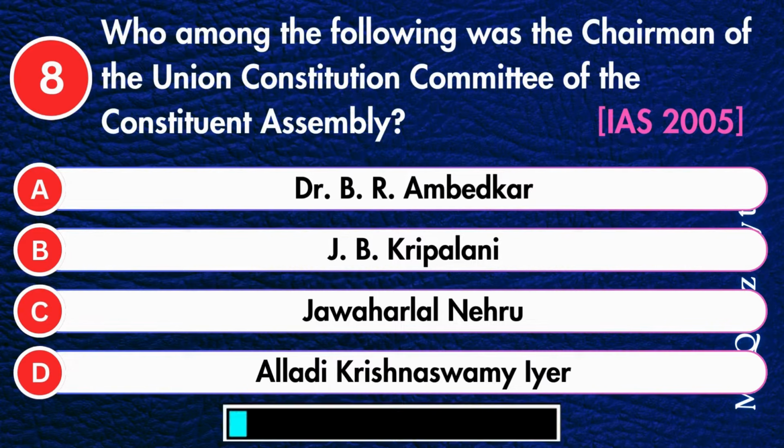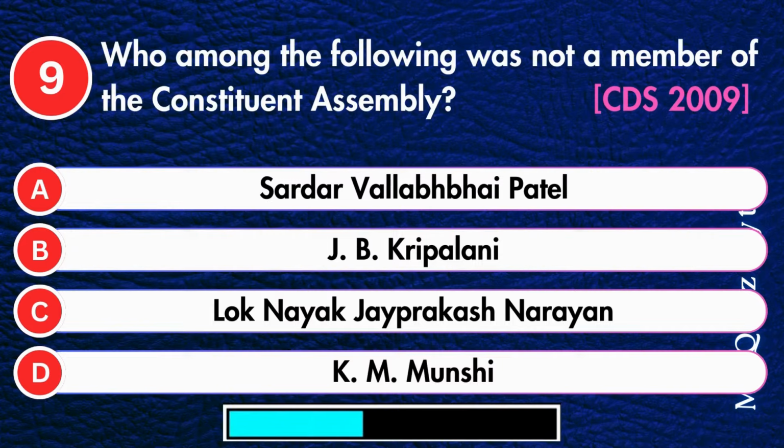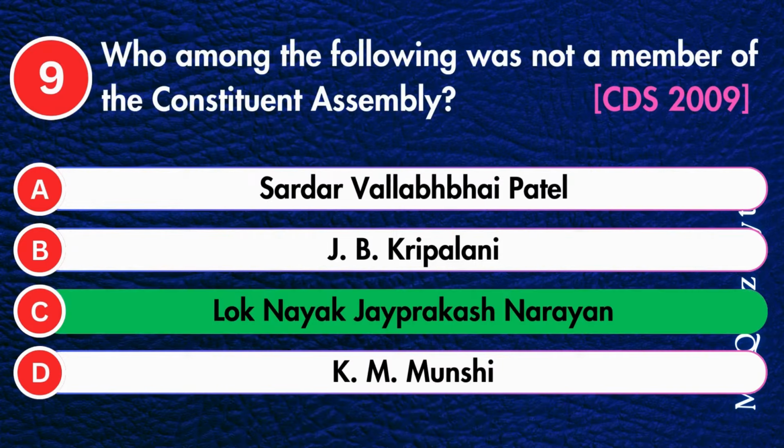Who among the following was not a member of the Constituent Assembly? Sardar Vallabhbhai Patel, J.B. Kriplani, Loknayak Jayaprakash Narayan, or K.M. Munshi? Correct answer is Loknayak Jayaprakash Narayan.